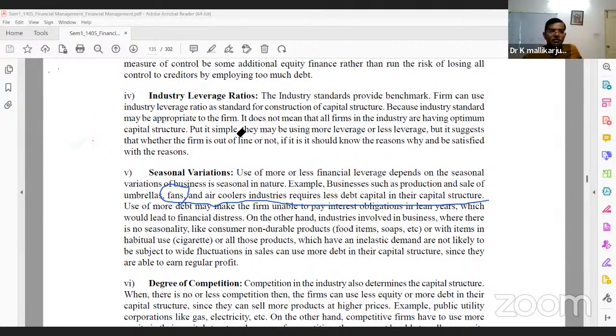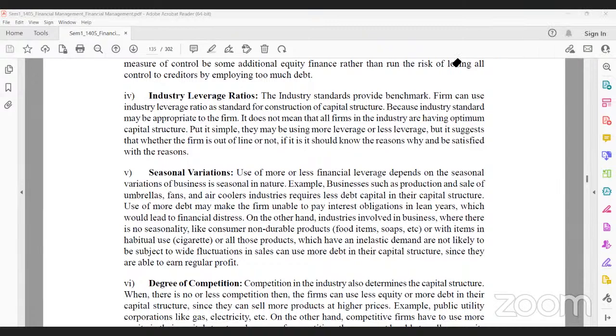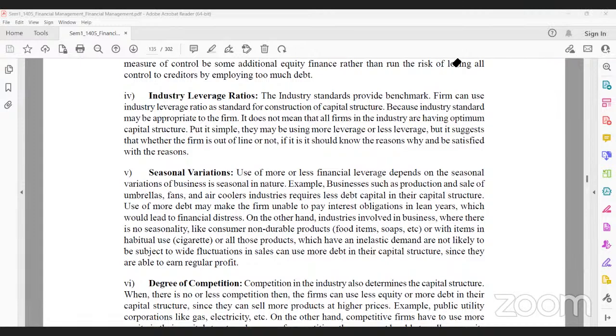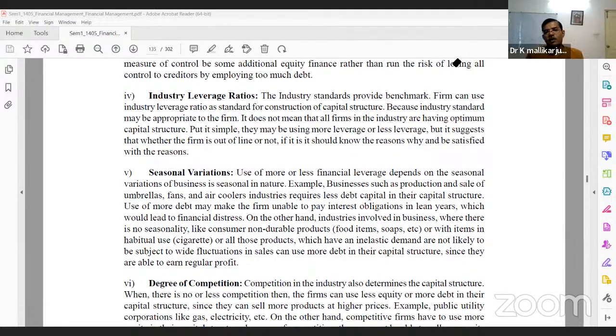Tomato farmers are getting abnormal returns the whole year. Can you use the statement? No, sir. Why? Because it is a seasonal commodity, a seasonal product, right? The whole year, you cannot sell tomatoes at 200 rupees per kilo. Once, in the next 20 or 30 days, the new crop comes, automatically the price is reduced. Sugar companies and whatever these industries, some commodities are purely season based, raw material based.